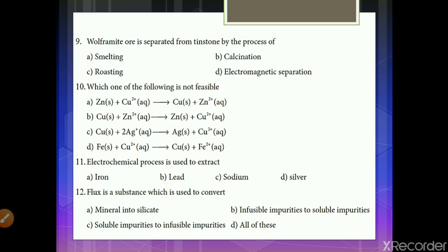Which one of the following is not feasible? Option B is not possible.